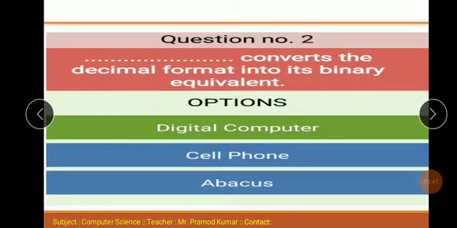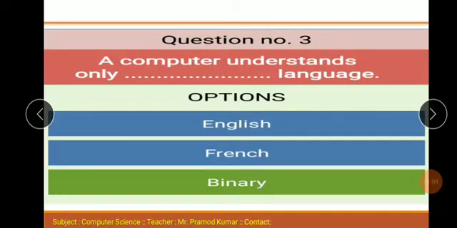Question number 2. Dash converts the decimal format into its binary equivalent. Options: digital computer, cell phone, abacus. Correct option: digital computer. Digital computer converts the decimal format into its binary equivalent. Question number 3. A computer understands only dash language. Options: English, French, binary. Correct option: binary. Computer understands only binary language.